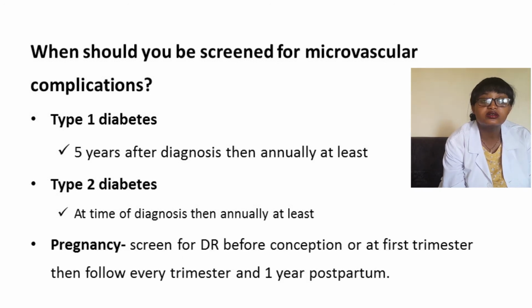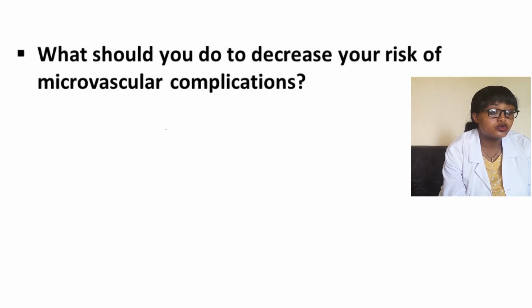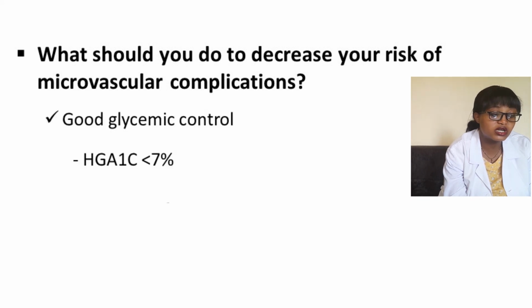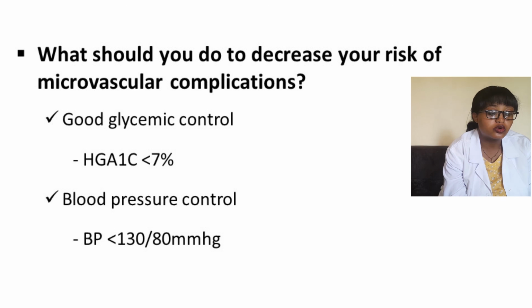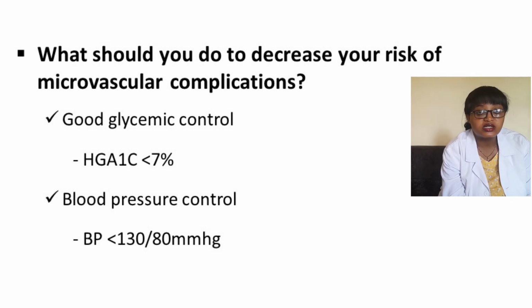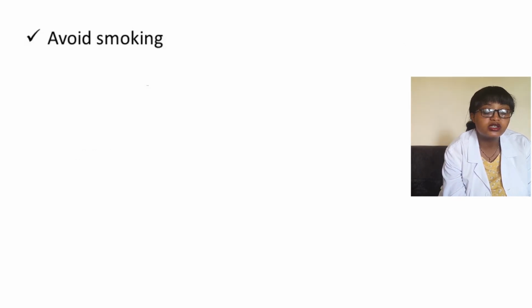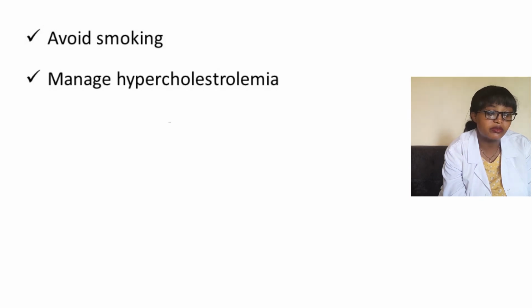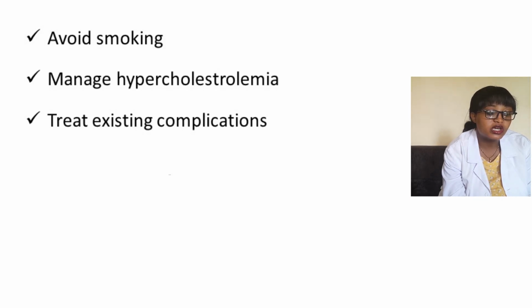In pregnancy, diabetic retinopathy progression is common, so screening should be done before conception or at first trimester, then every trimester, and at least in the first year postpartum, because this is the common time period for progression. To decrease the risk of microvascular complications, we address the risk factors: good glycemic control, good blood pressure control, as we said a target of less than 130/80 millimeters of mercury, avoiding smoking, managing hypercholesterolemia, and treating existing complications.